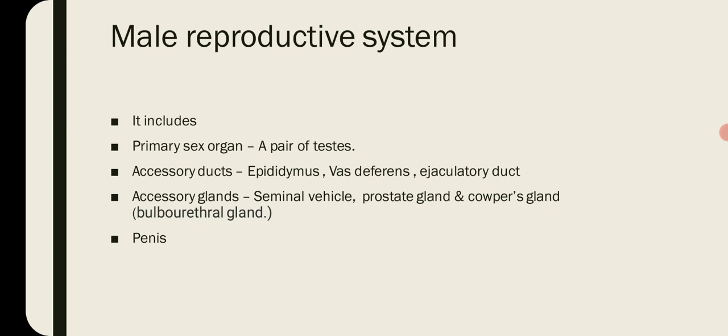There are also three accessory glands: seminal vesicle, prostate gland and Cowper's gland. Cowper's gland is also known as the bulbourethral gland, and the penis is also an external organ present in the male reproductive system.